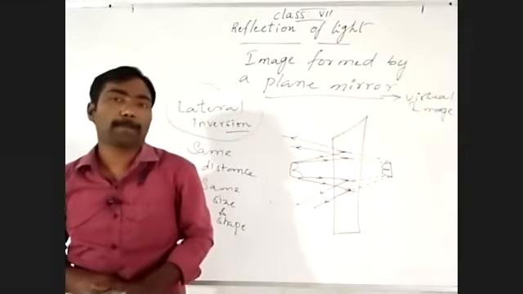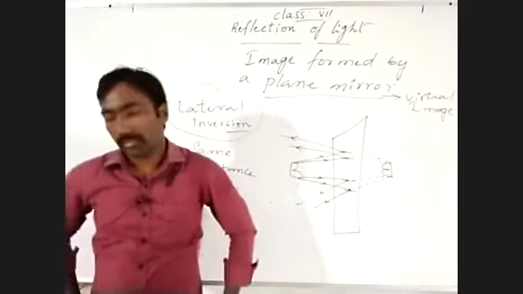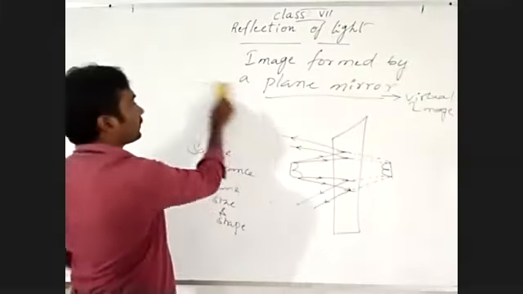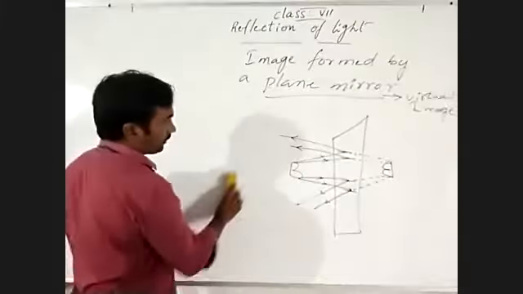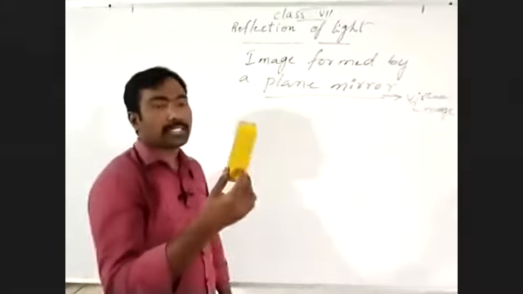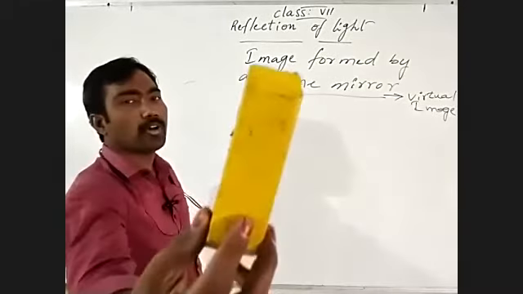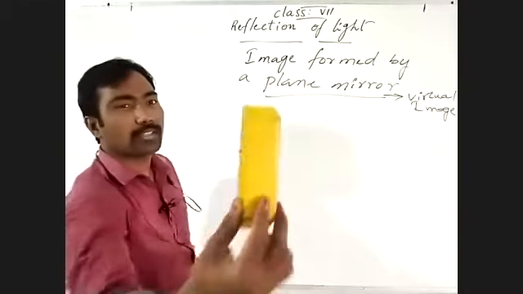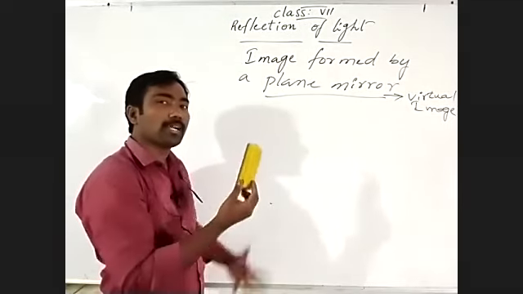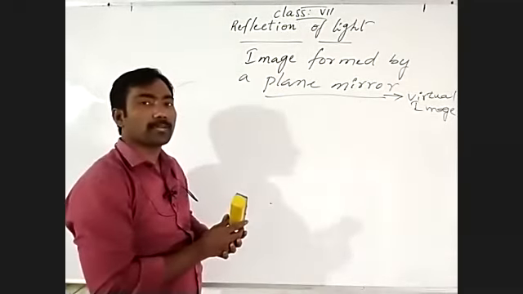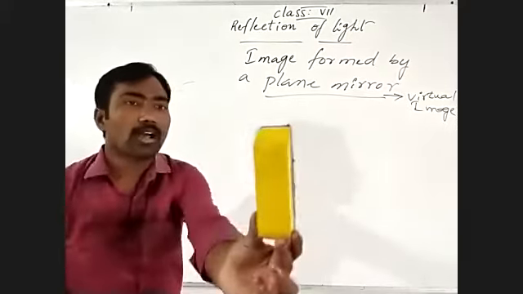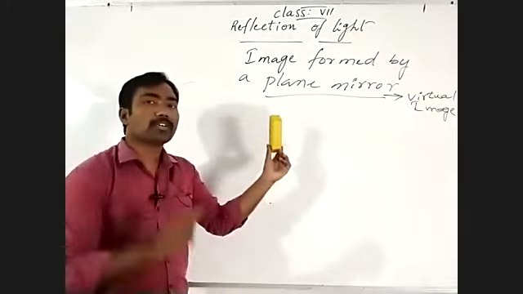Angle of vision. What is that angle of vision? Look, this is a duster. When the duster comes close to you, what happens? When it comes close to you, it becomes bigger in size, or not? Yes, of course. When it moves away from you, it shows a smaller size.